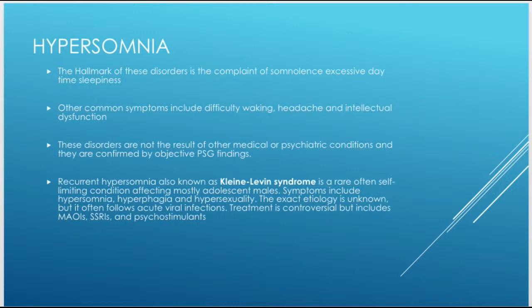One is recurrent hypersomnia, also known as Klein-Levin syndrome, a rare, often self-limiting condition affecting mostly adolescent males. Symptoms include hypersomnia, hyperphagia, and hypersexuality. You want to remember that triad and remember Klein-Levin syndrome, because this is a highly testable point. It comes up on a lot of board exam review questions and on the PRITE exam. So Klein-Levin syndrome: hypersomnia, hyperphagia, hypersexuality, in adolescent males.